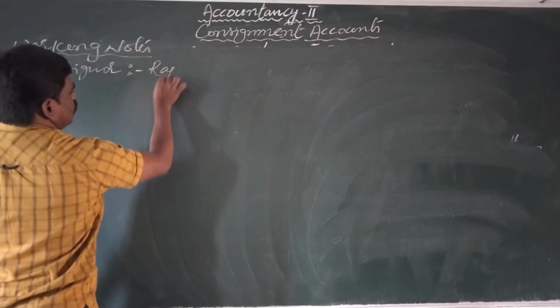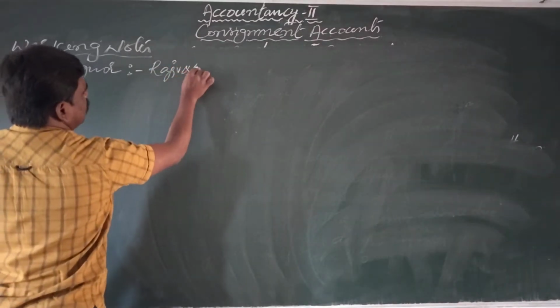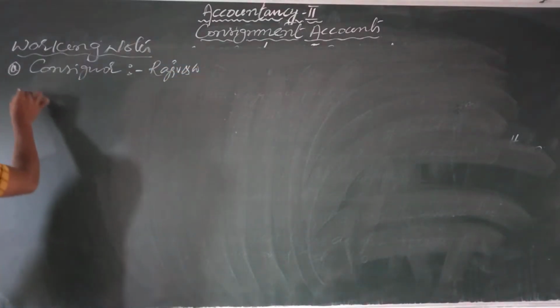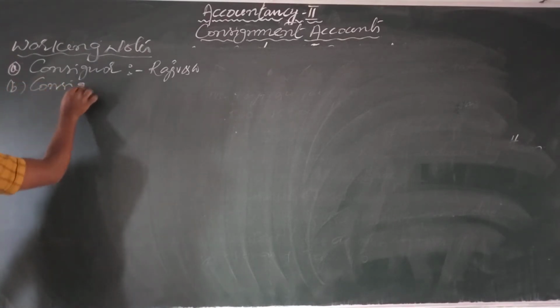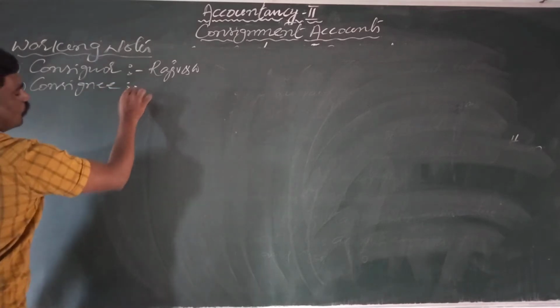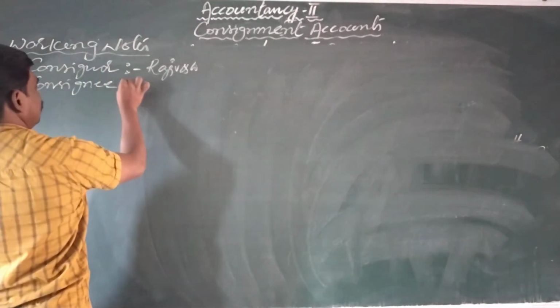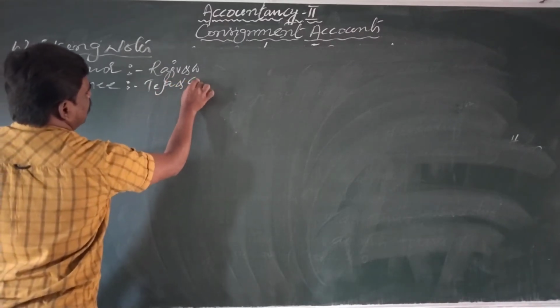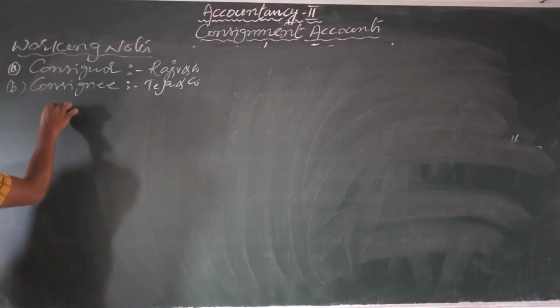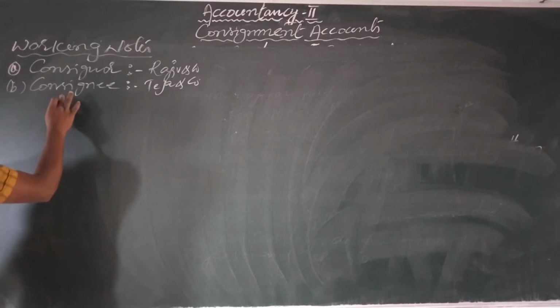Raju and Company. Okay, students. Next, B point: consignee. Who is the consignee? Teja and Company.